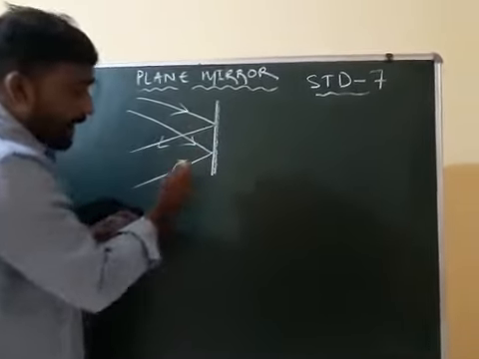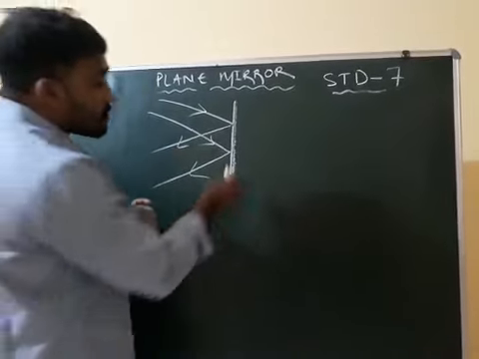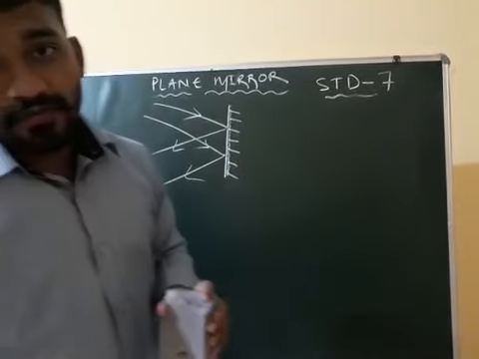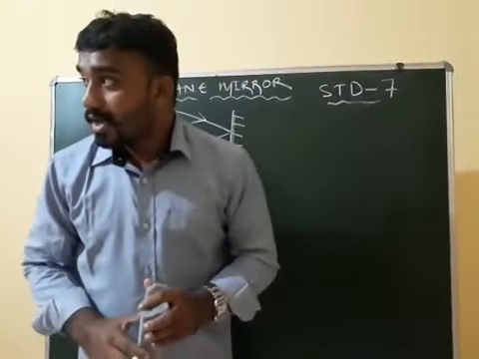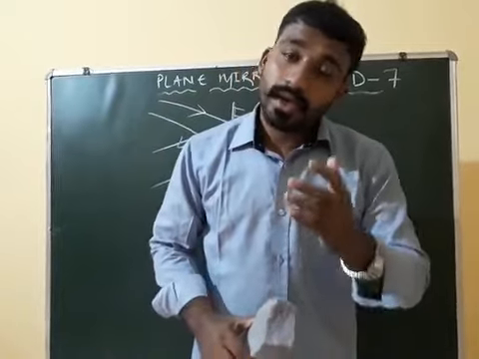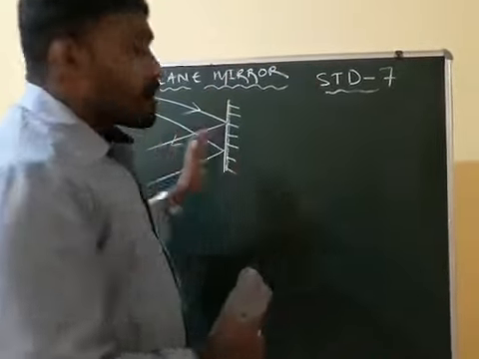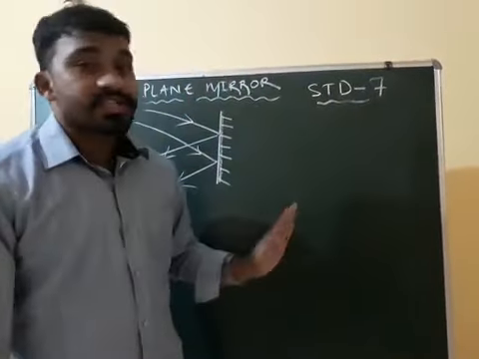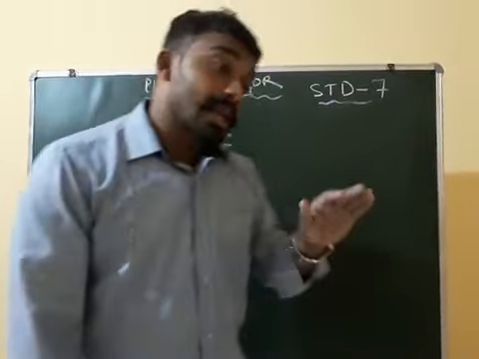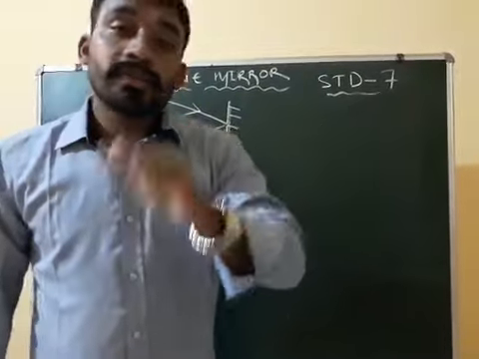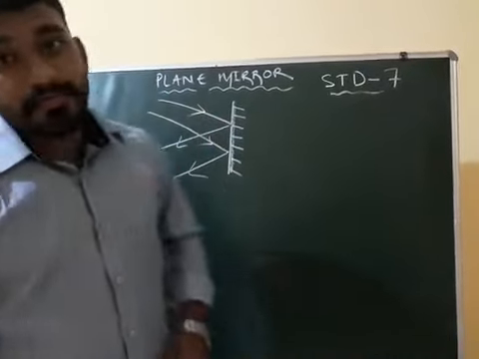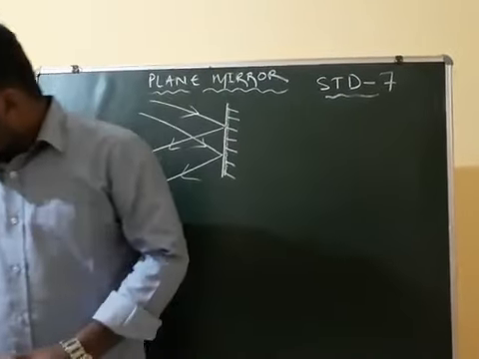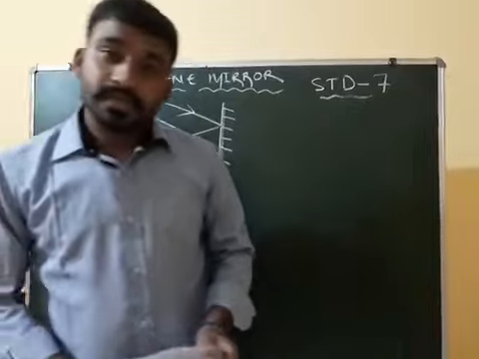So one part is the reflecting surface, whereas the other part is the polished surface. Clear? One part is called the reflecting surface and the other part is called the polished surface, and light cannot pass through the mirror. Always it is reflecting from the mirror. Understood or not?